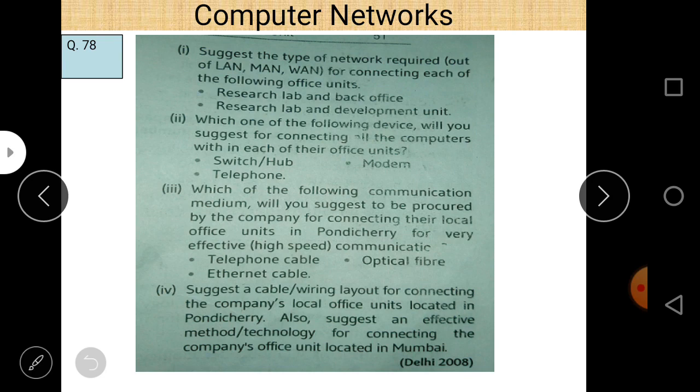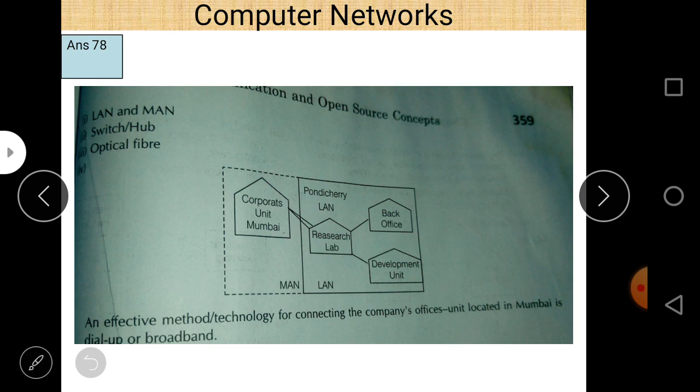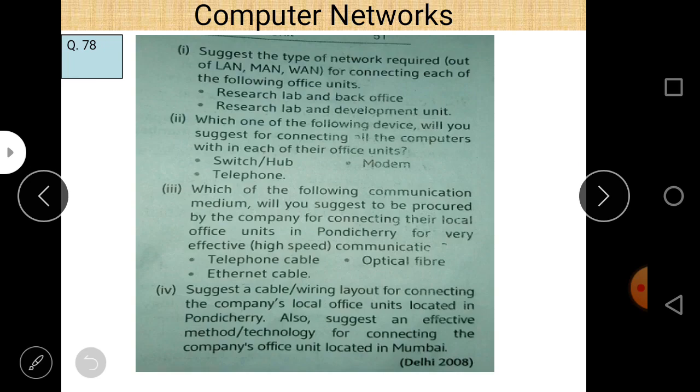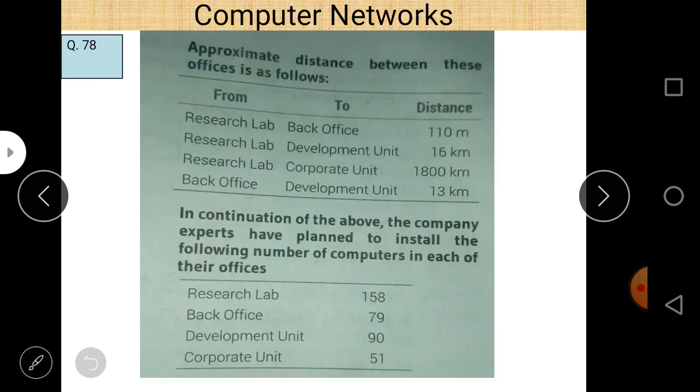So what is the distance, and what type of network is required for LAN or WAN for connecting each of the following office units? We want to connect all these four units. When the distance is minimum, we just use LAN, and when the distance is much higher, then we use MAN. Up to 100 we use MAN. So here we can easily see the distances: 1800 kilometers, 13 kilometers, 16 kilometers.